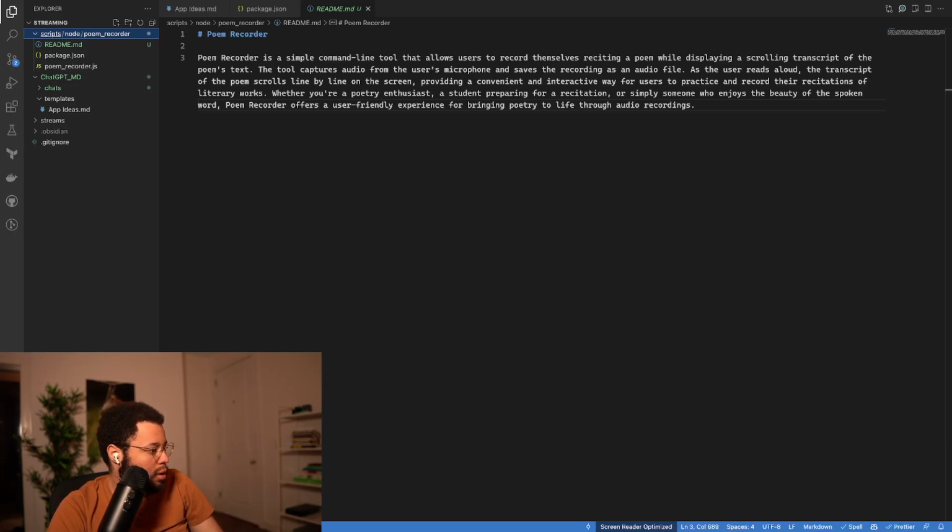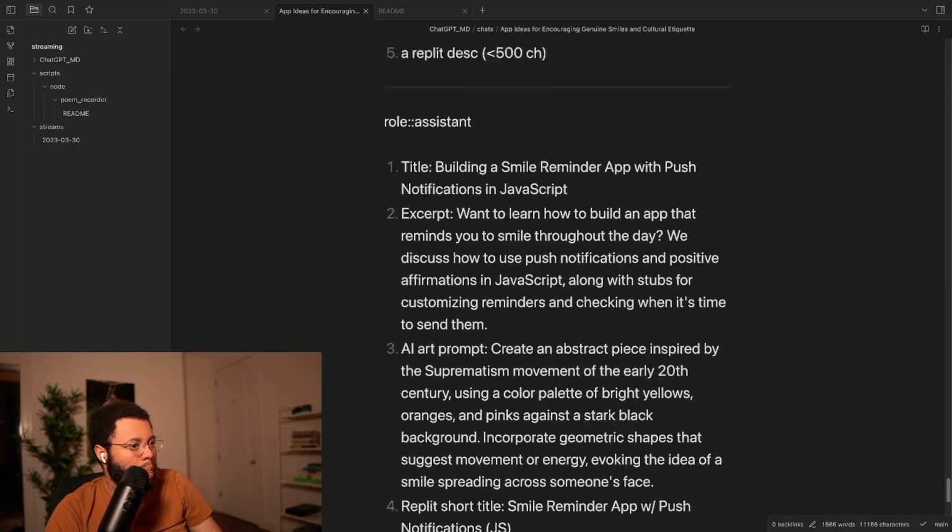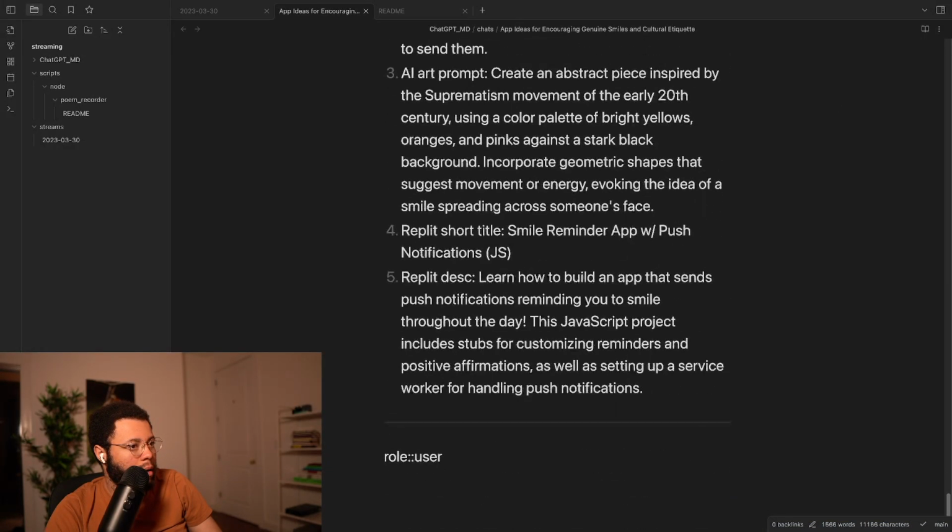So usually what I'll do is I'll go to Visual Studio Code, and let's say that we want a new folder in Node called, what do you call it? Oh, you can't see this. Smile reminder.